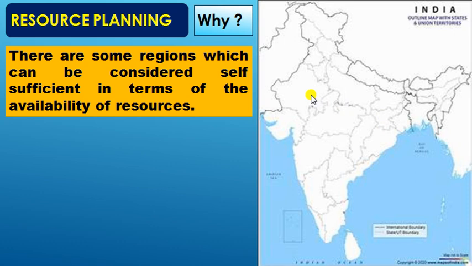Similarly, if I come down to Karnataka, Karnataka is rich in coffee, even granite. Then Assam, we all know, is for tea. In South India, Kerala is for spices and rubber. Maharashtra is for sugarcane and cotton.